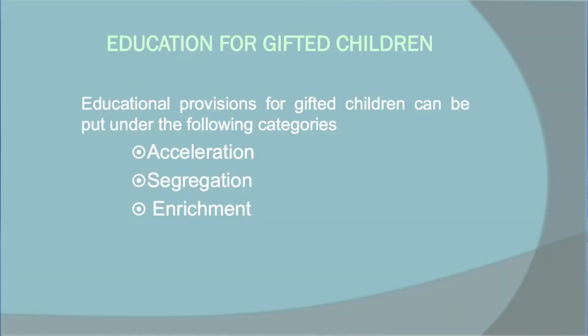Now, a gifted child is born with some kind of genius power. That power should be channelized through education. So how can education channelize the supreme powers of these gifted children? Through three categories of provision provided in the educational system: one is acceleration, one is segregation, one is enrichment.